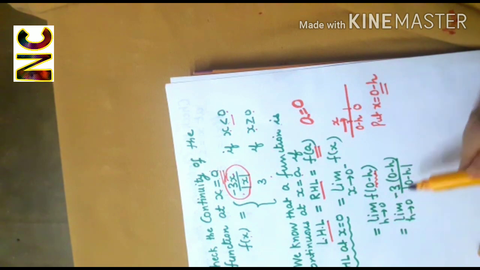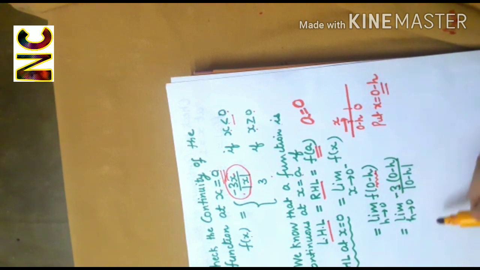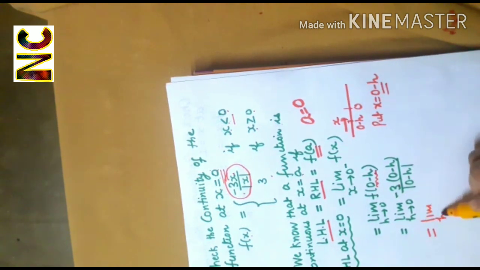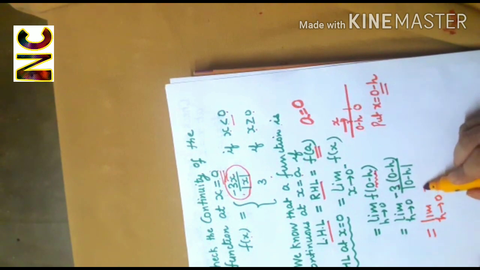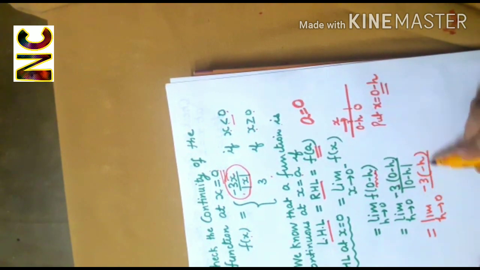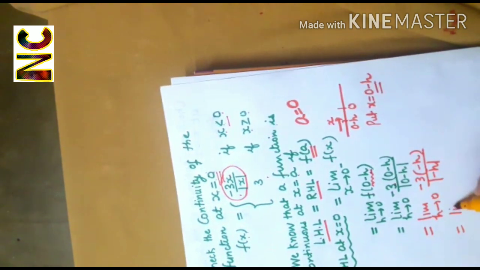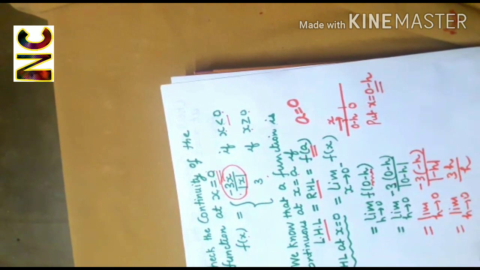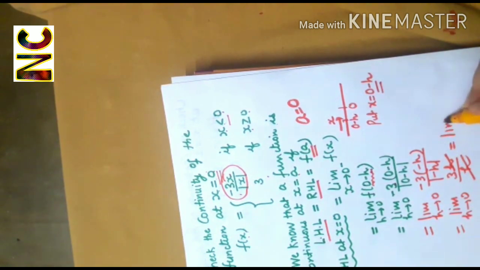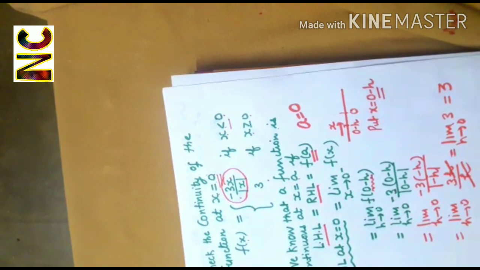So I'll get limit h tends to 0, minus 3 times (0 minus h) over absolute value of (0 minus h), and this is equal to limit h tends to 0, minus 3 into minus h over absolute value of minus h, which is equal to limit h tends to 0, 3h over h. Now it is 0 by 0 form, so first we cancel out the common factor. So this is limit h tends to 0, 3. So it is equal to 3. So left-hand limit is equal to 3.